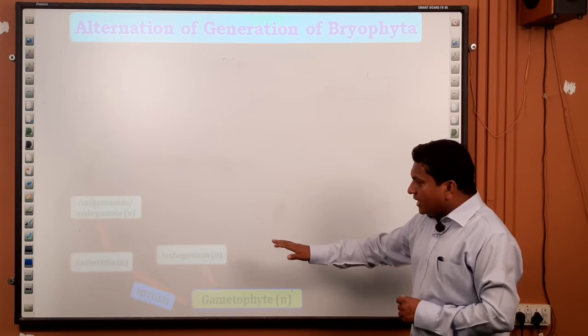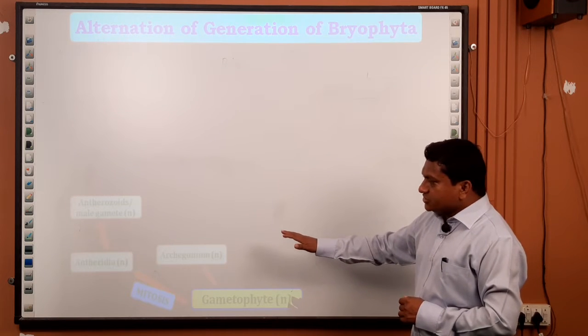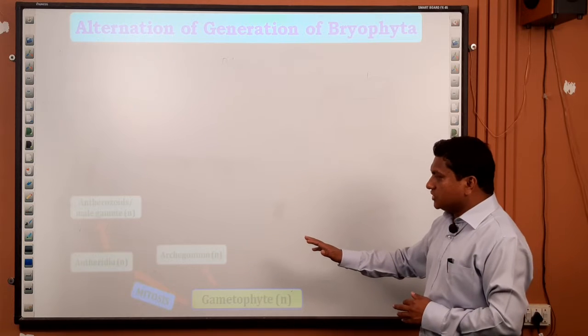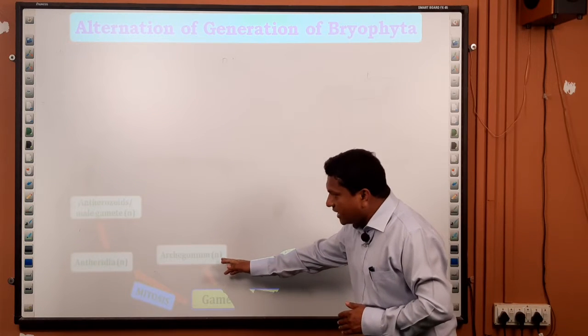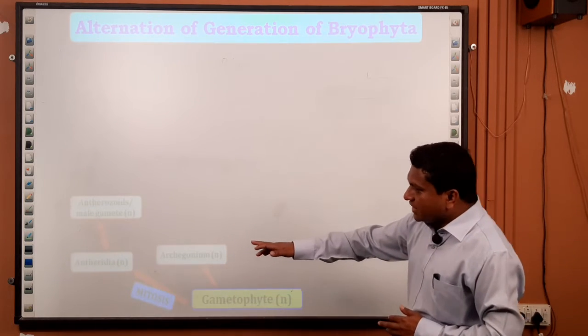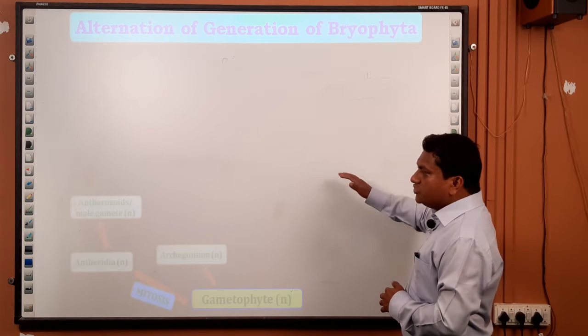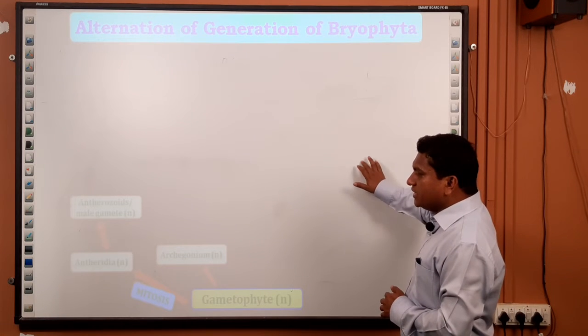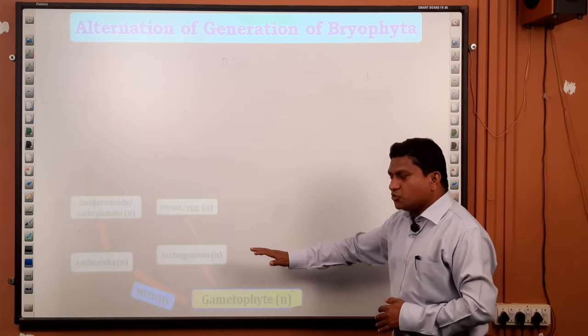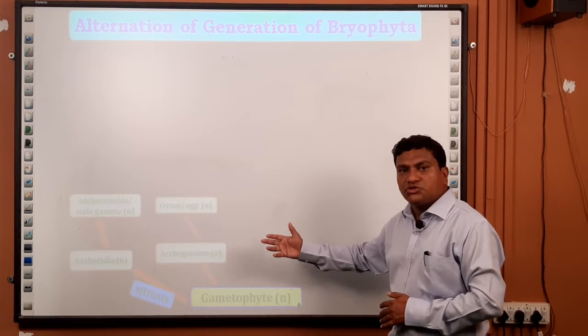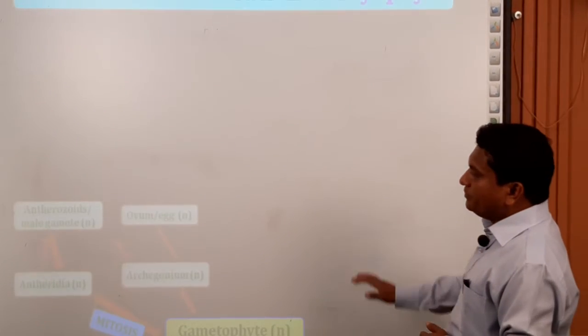These have a single set of chromosomes, so it is represented as n. The antheridia produce the antherozoids, or male gametes, whereas the archegonium produces the ovum, or the egg.